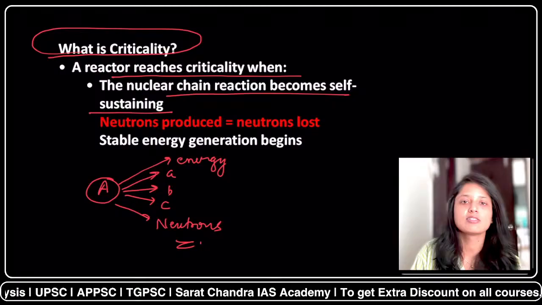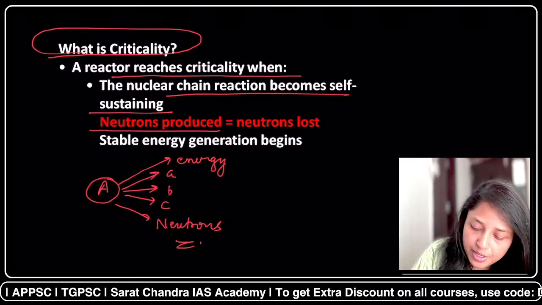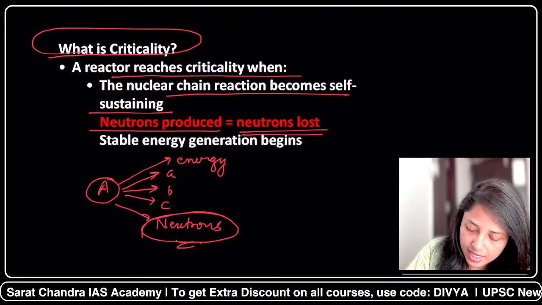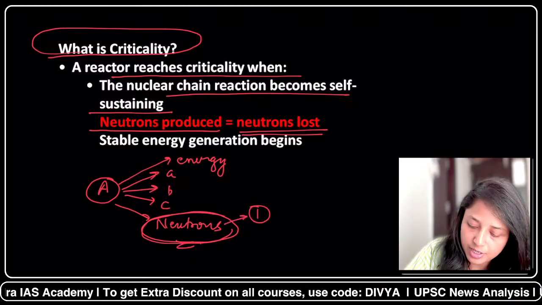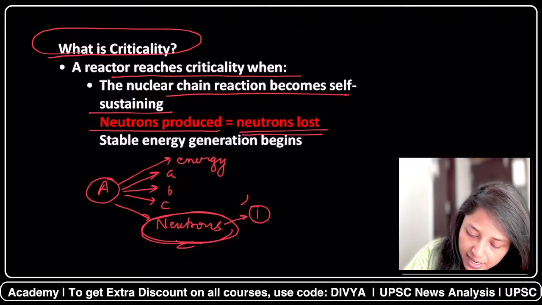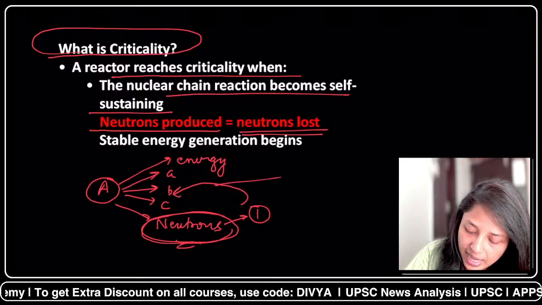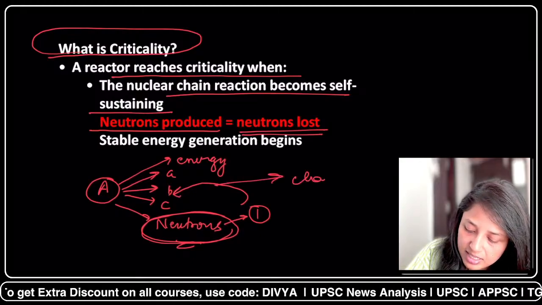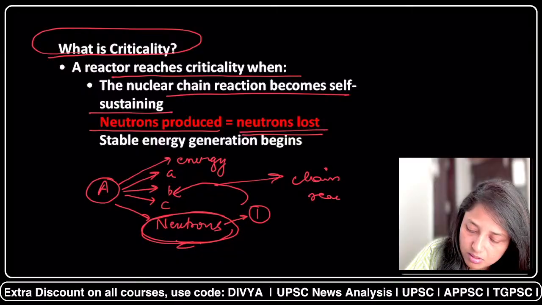Criticality can be achieved when the neutrons produced equal the neutrons lost. When one neutron is produced here, this one neutron will strike one of the nuclei, and again it will start the chain reaction.